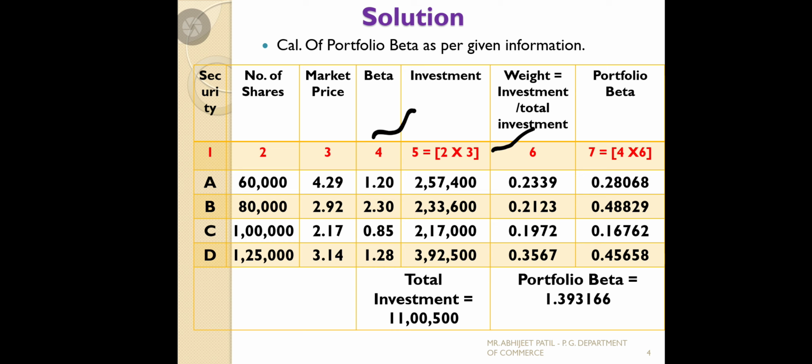We will get 0.28068, that is column number 4 into 6. 2.30 into 0.2123. Next 0.85 into 0.1972, we will get 0.1672. 1.28 into 0.3567 will get 0.45658. So the total, the summation of all that, gives the portfolio beta 1.393166. So that is the first question's answer as per the problem.